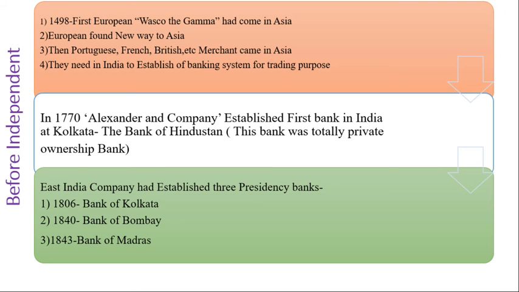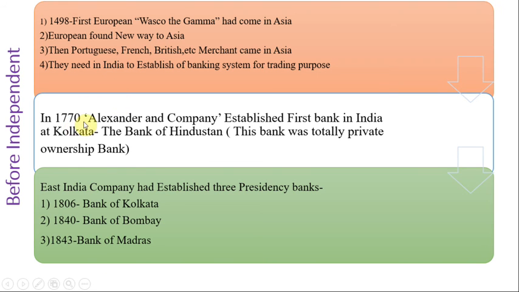Before foreign merchants came to Asia and India, there were money lenders, sarafs, other money lenders as well as zamindars in India. They did the lending of money. But when European merchants came to India, they needed a total banking system, the establishment of a banking system in India.